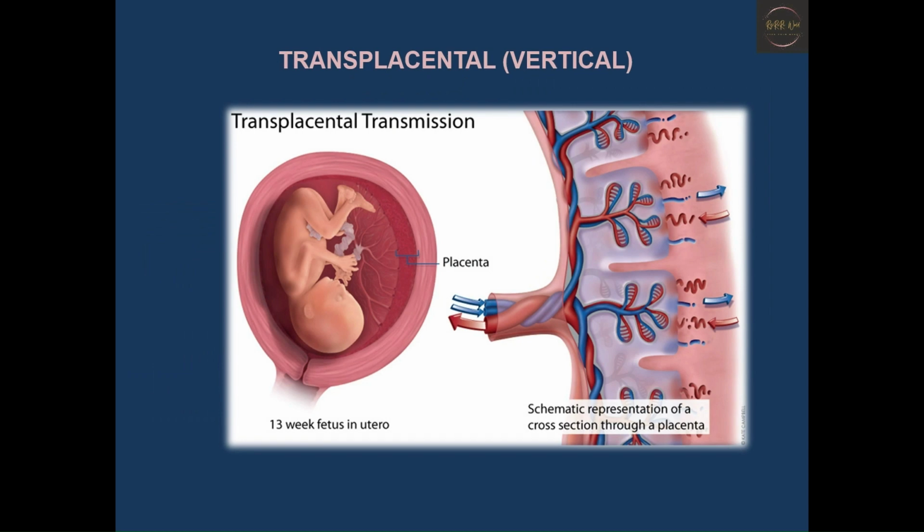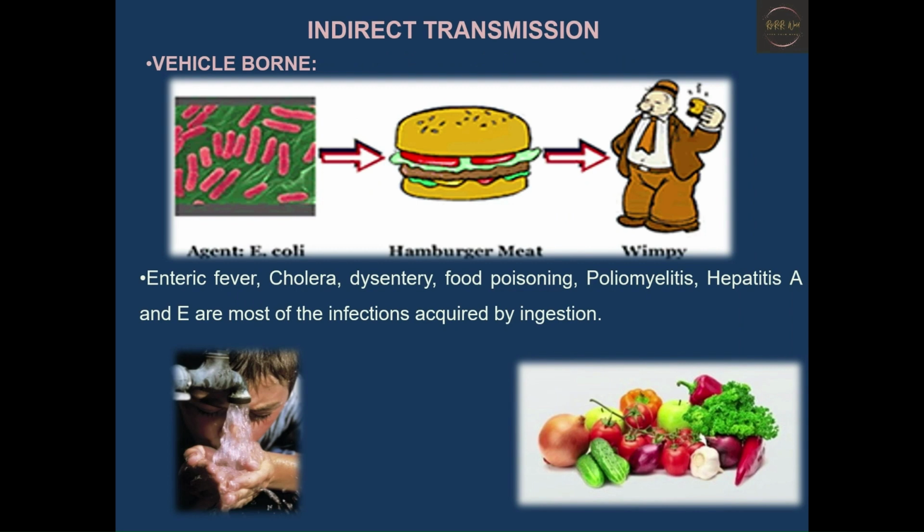Now, coming to the transplacental transmission. In this transmission, the virus spreads to the fetus by the hematogenous route, in which the pathogens are transferred from the mother to the fetus through the placenta. The signs and symptoms depend on the individual pathogen. It can occur only when a mother has a pre-existing disease or becomes infected during the pregnancy.